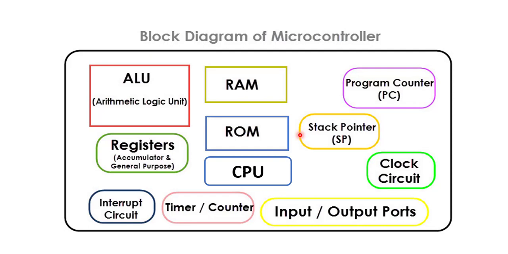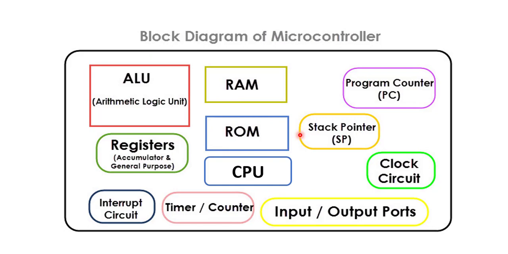Now the applications of microcontrollers in our daily life. A number of devices we use are based on microcontrollers, just like a washing machine to wash our clothes, a microwave oven to cook the food. So these are the devices where we use microcontrollers. Engine control in automobiles. For any specific task we use a microcontroller.